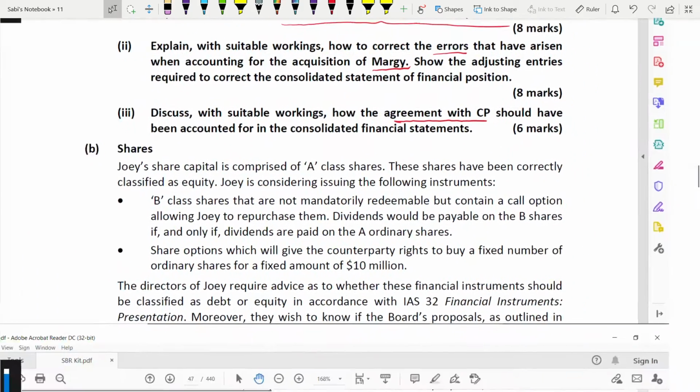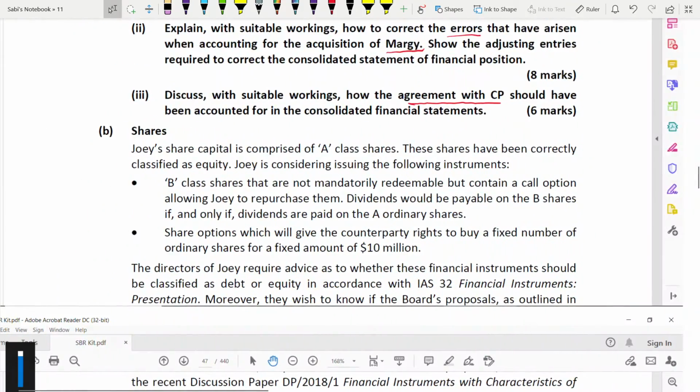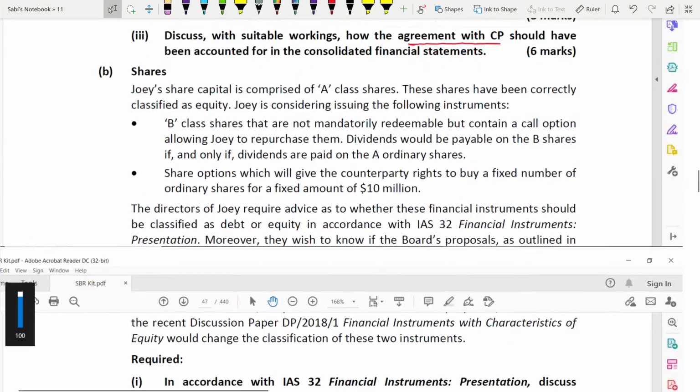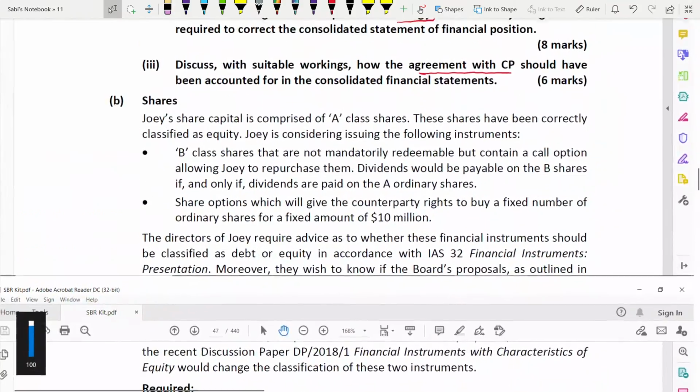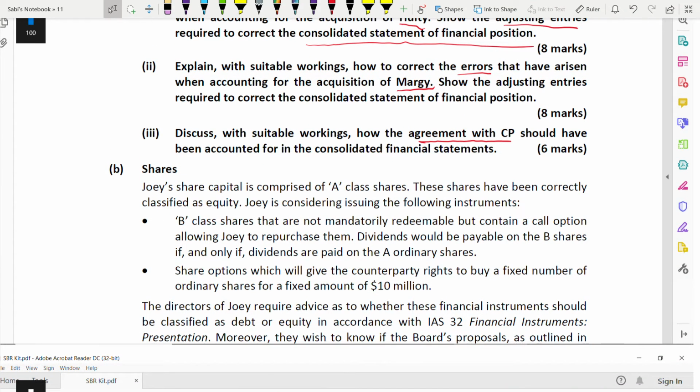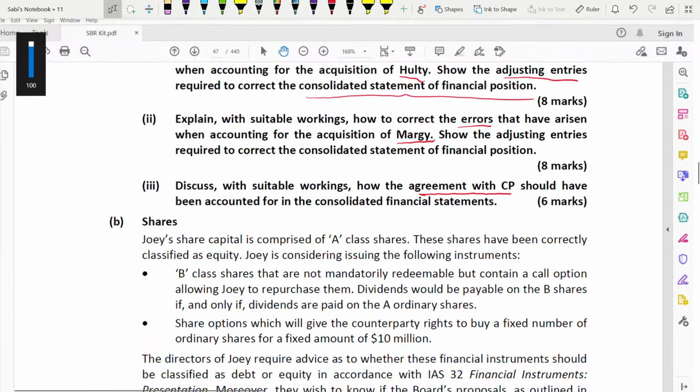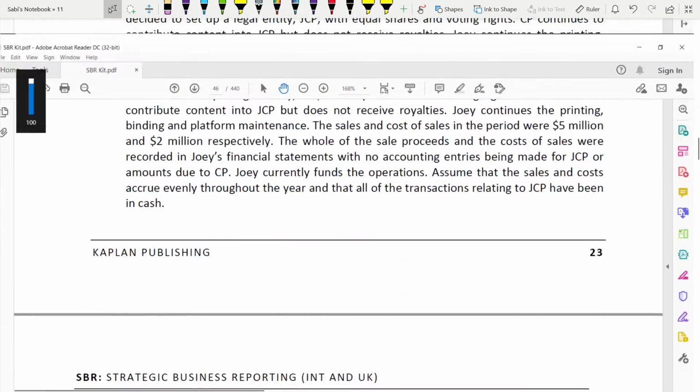Number 2 is for shares. So to answer requirement B, the two requirements in B, you need this paragraph, the share part. Now you have a choice whether you want to attempt A or B because they are not related. So let us finish with A first. Let us go through this.